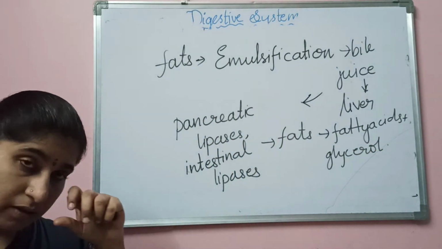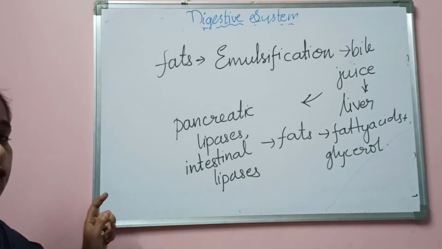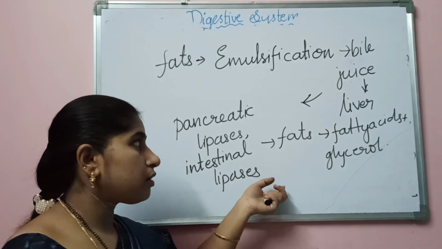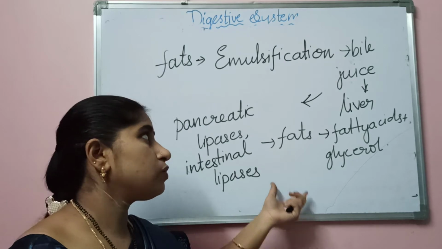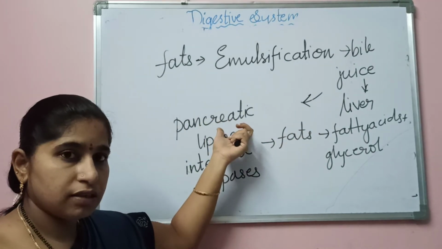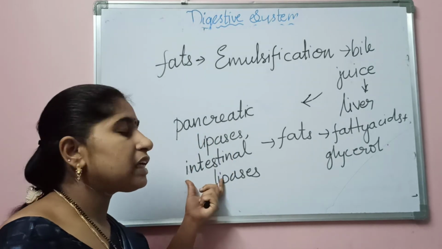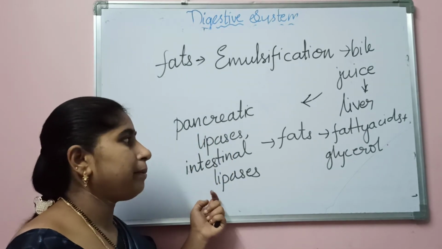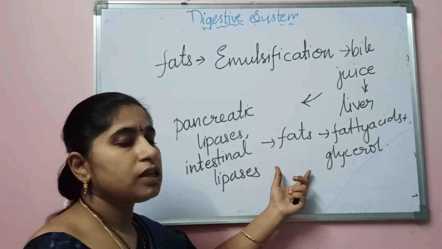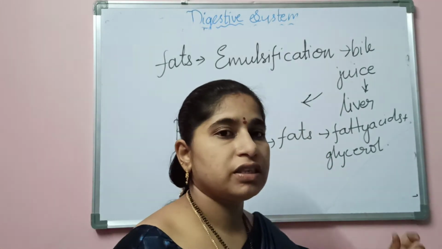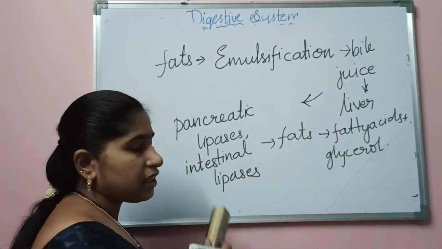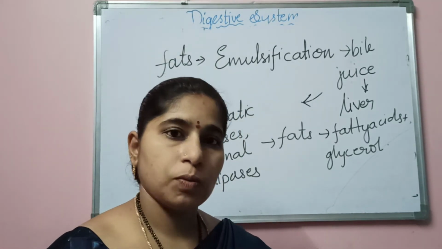Here the fats will be digested, and the process of digestion of fats is called emulsification. So emulsification occurs in the liver. The liver produces a juice called bile juice. Along with this bile juice, the pancreas releases the pancreatic lipases. The intestine also releases the intestinal lipases, and they convert the fats present in our body into simple fatty acids and glycerol that can be easily absorbed into the blood. So fat digestion also occurs in the small intestine.